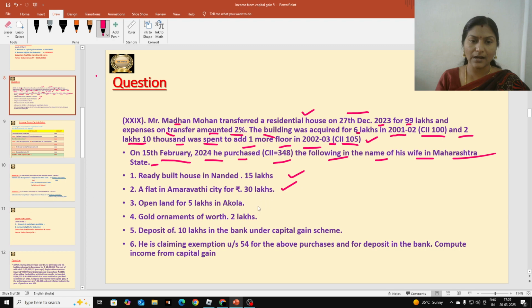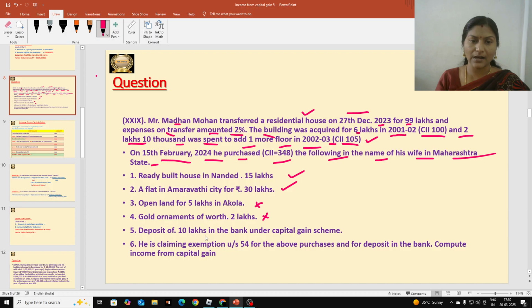Open land for 5 lakhs in Akola. So open land is a different asset. He is purchasing a house and purchasing open land, not eligible for deduction. Okay, this is not eligible for deduction. Gold ornaments, 2 lakhs. He is selling a residential house and purchasing gold ornaments. Okay, it is not the same asset, so this is also not eligible for deduction.